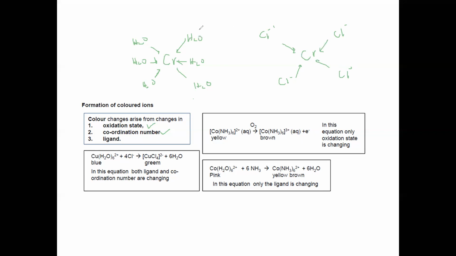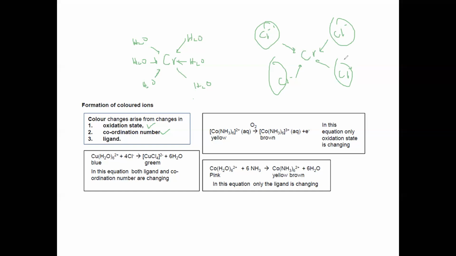Because water molecules are neutral ligands, they are not repelling each other. As they are not repelling each other, that's why it can fit more water molecules. But chloride ions carry like charges, so they repel each other, which creates a repulsion and does not allow too many chloride ions to surround the chromium.